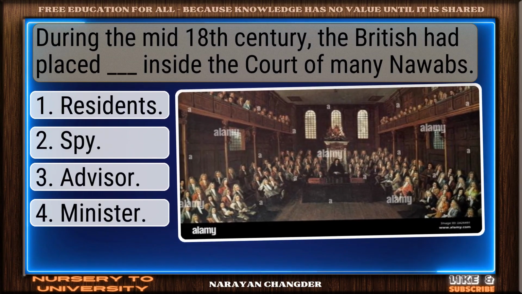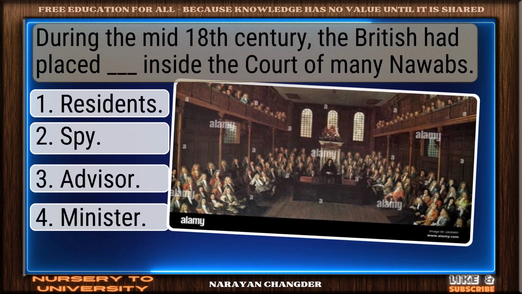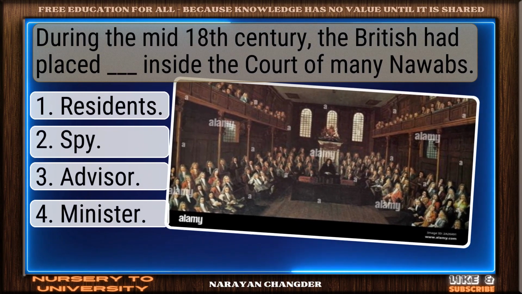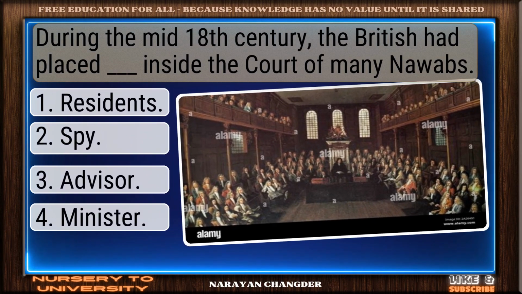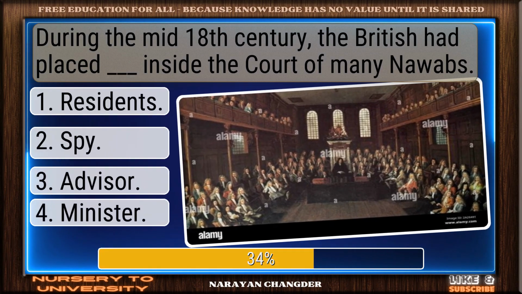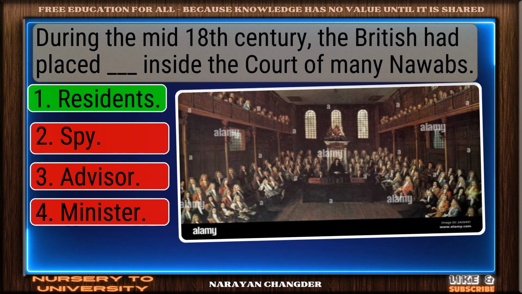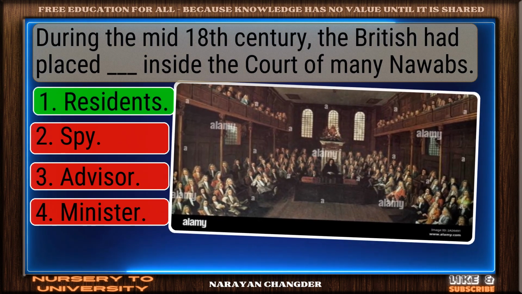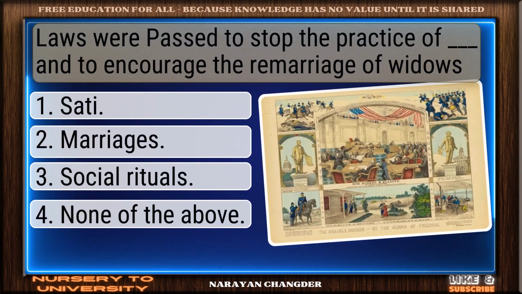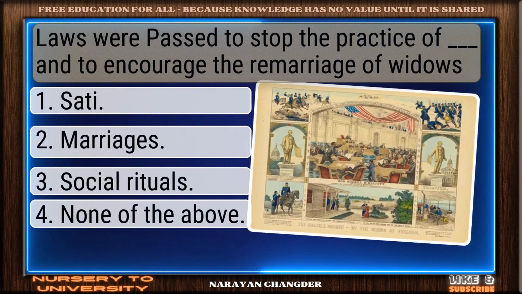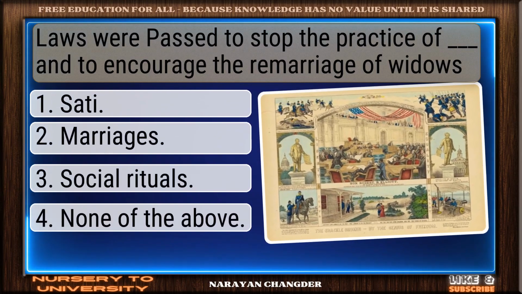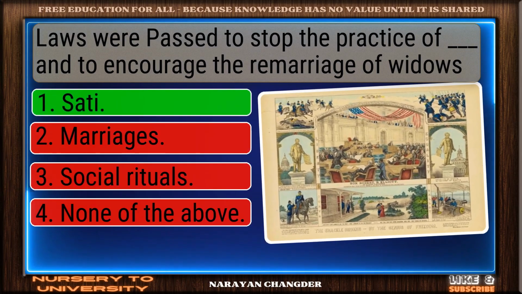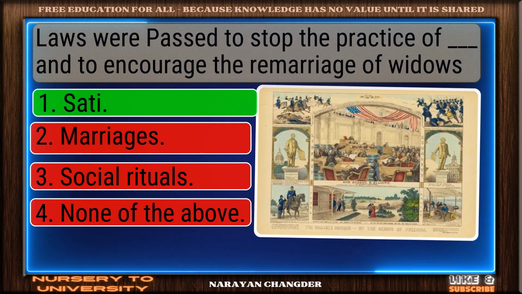Question number 34. During the mid-18th century, the British had placed Dash inside the court of many Nawabs. Great job. Residence is the accurate answer. Question number 35. Laws were passed to stop the practice of Dash and to encourage the remarriage of widows. Sharp thinking. Sati is the right choice.